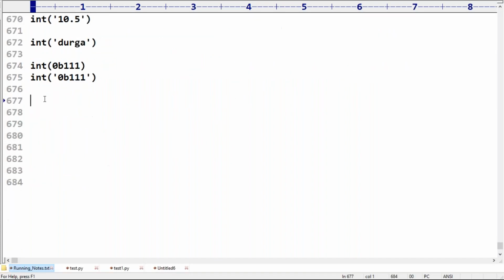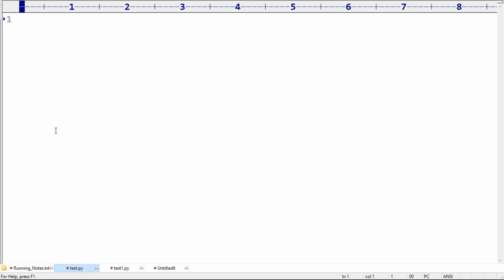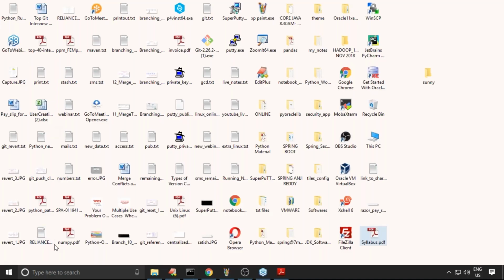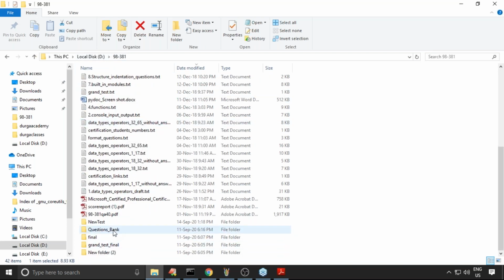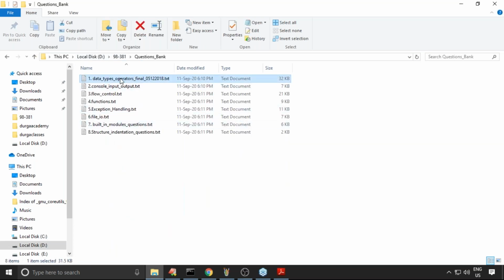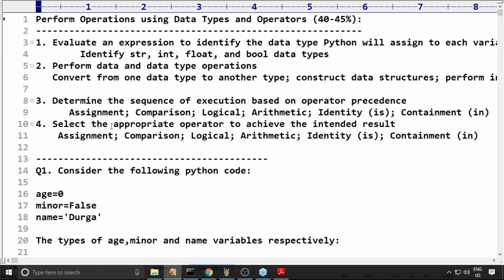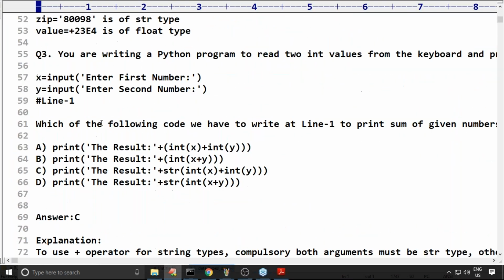Just one small example. I'm writing a program. It's a very interesting question, very important also for the exam's sake.